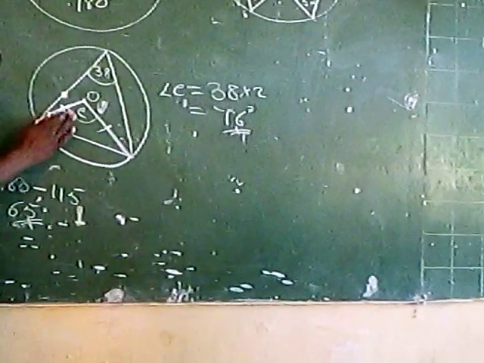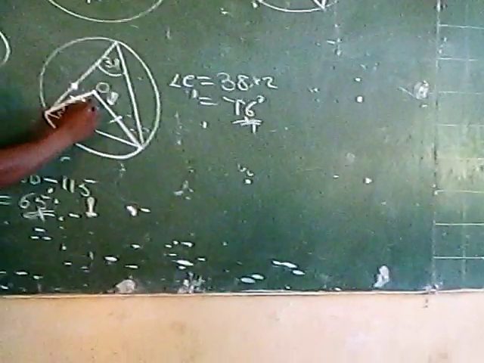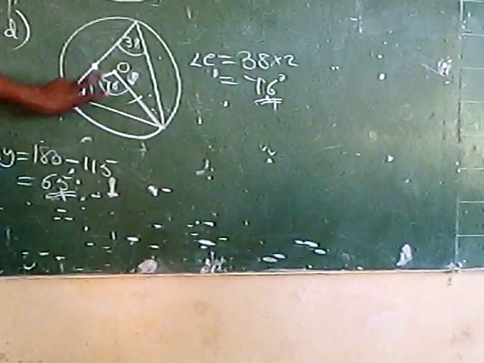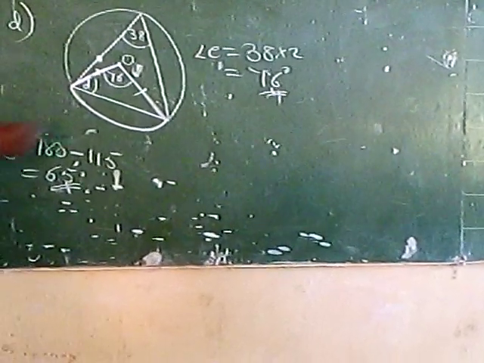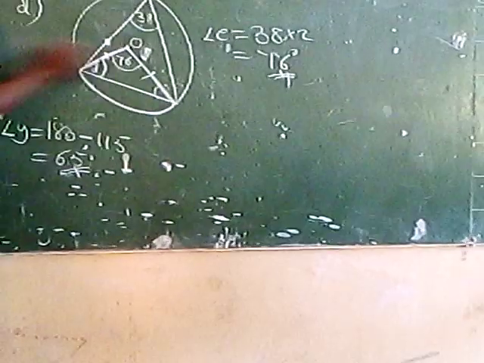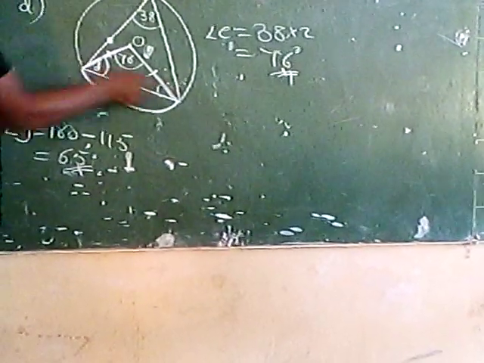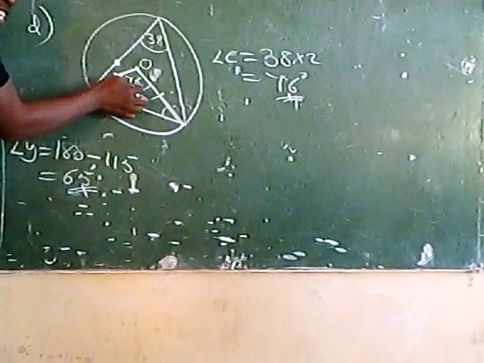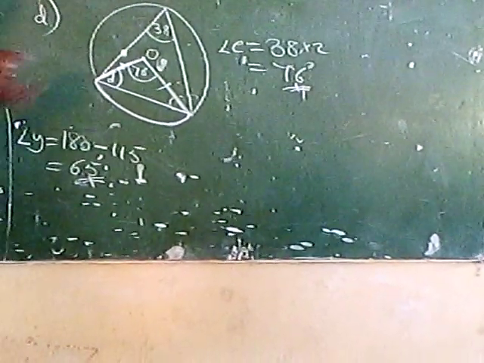If angle E is 76, then what are we going to do? Look, this is the isosceles triangle, which simply means that the base angles are equal. Now we know the included angle is 76. How do we get these base angles? It's very simple. We subtract 76 from 180 and divide by the two angles.